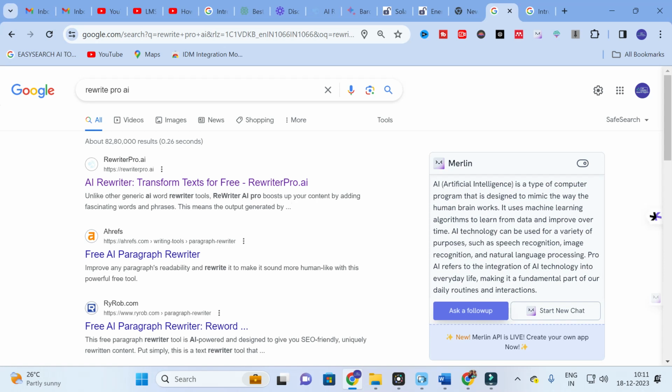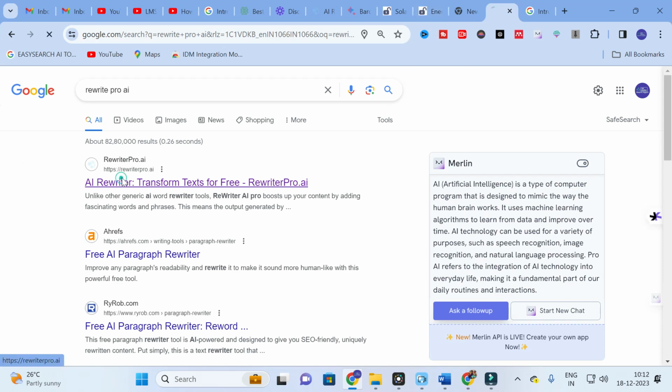Because we can't use the same sentences, we may be subjected to using the same kind of content. For that content, you have to use this kind of rewriter to convert those words and phrases into different and unique ones for your research paper. So let us go on and explore this rewriter.